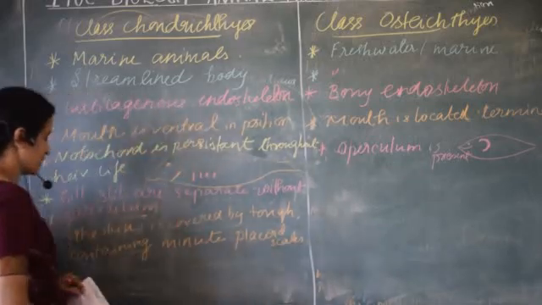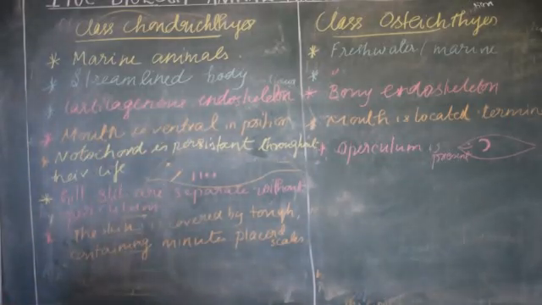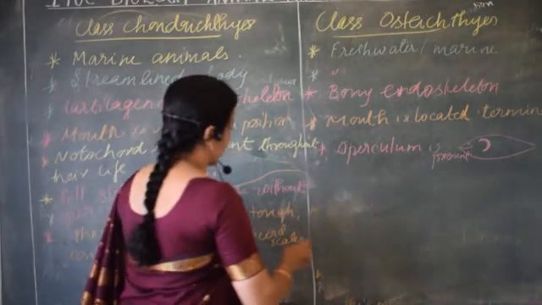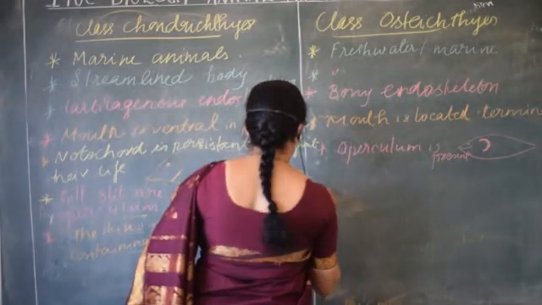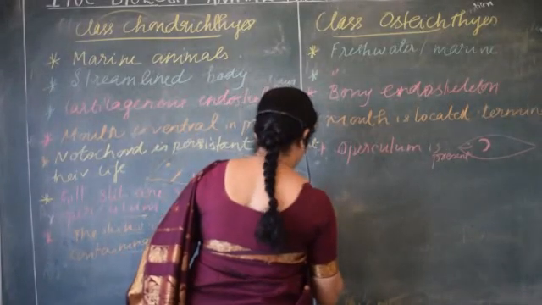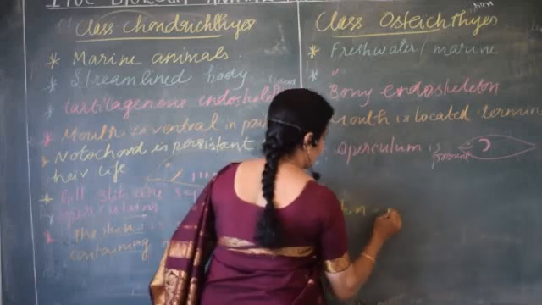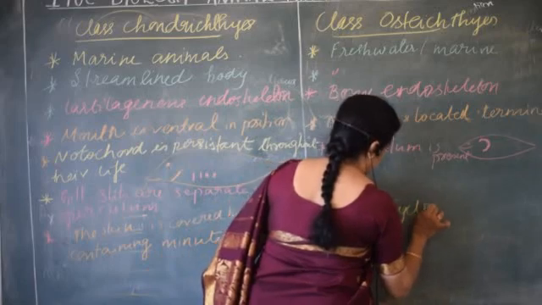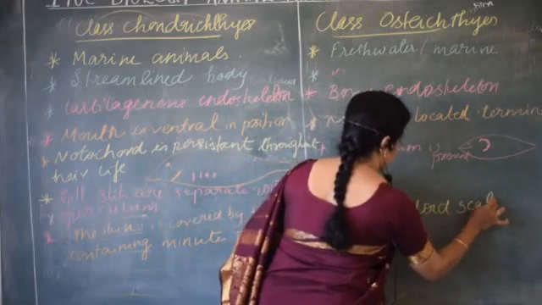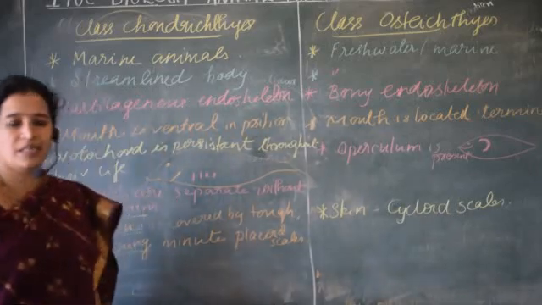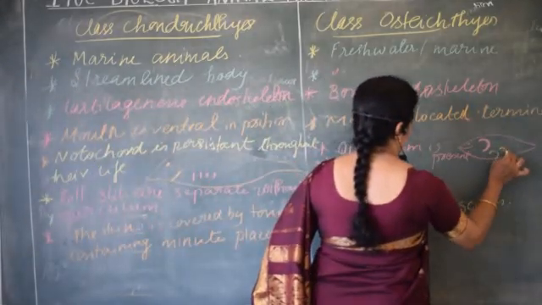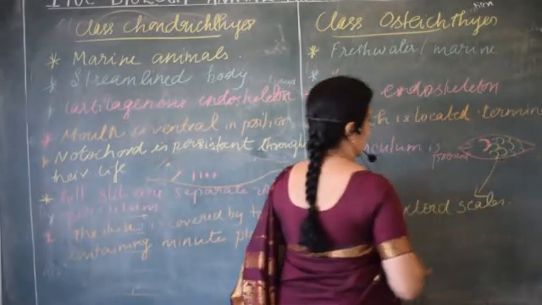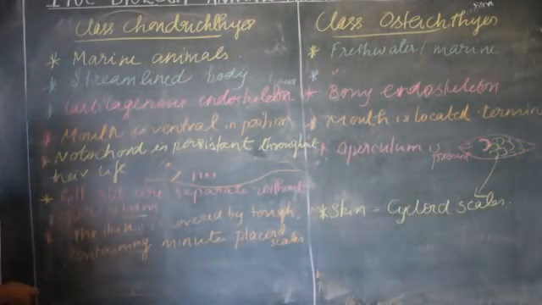Minute placoid scales. So what about the osteichthyes then? How do they have the skin? Skin is covered by cycloid scale. What is the scale name here? It is known as cycloid scale. The scales are circular in shape like this. This is the cycloid scale which is present in the case of osteichthyes.